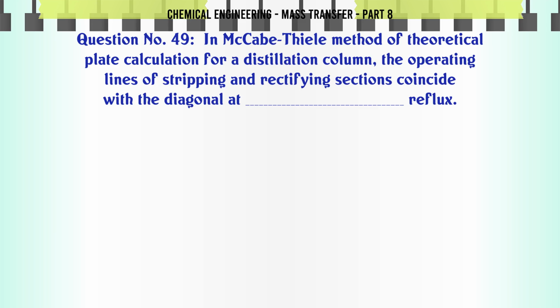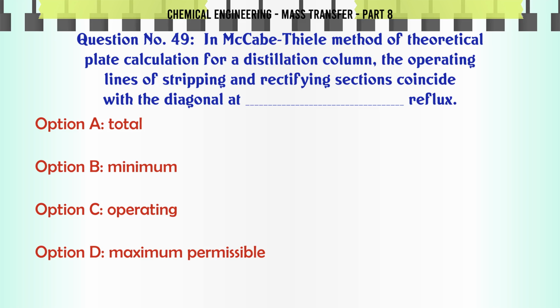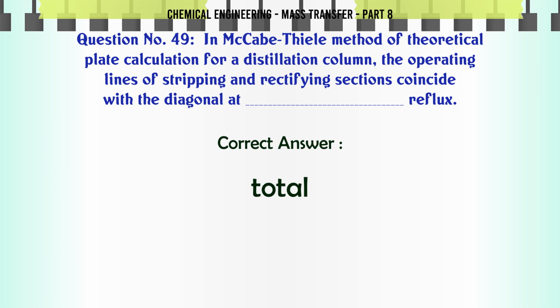In McCabe-Thiele method of theoretical plate calculation for a distillation column, the operating lines of stripping and rectifying sections coincide with the diagonal at reflux. A. Total, B. Minimum, C. Operating, D. Maximum permissible. The correct answer is total.